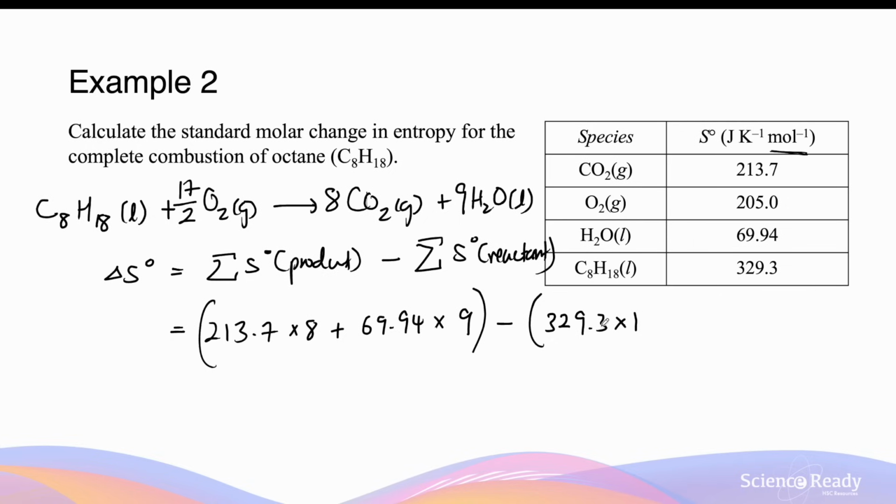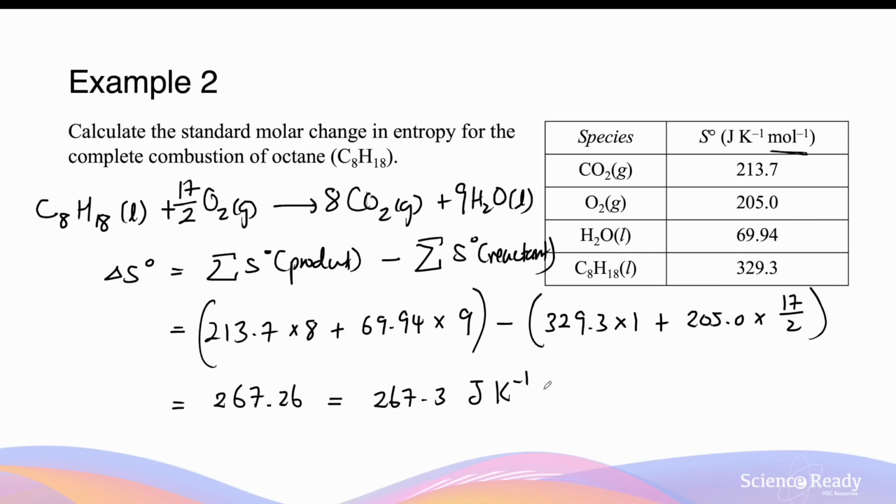So this is the reason why octane has the highest entropy value compared to even the gaseous species like CO2 and water. Now, we need to add the entropy of the octane to the entropy of O2 gas, which is 205.0, and we'll have to multiply this by 17 over 2 to reflect the stoichiometric ratio. This gives an entropy value of 267.26, and I'll round this to, again, 4 significant figures, so 267.3, and the unit here will be joules per Kelvin, and this will be per mole of octane, because we've calculated this based on 1 mole of octane combusted, because we only times this by 1. And so this is the molar standard change in entropy of combustion of octane.